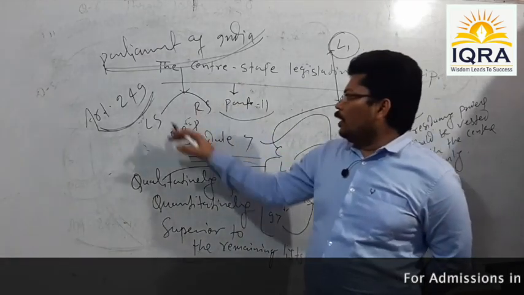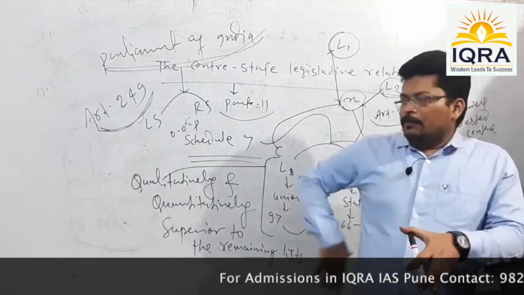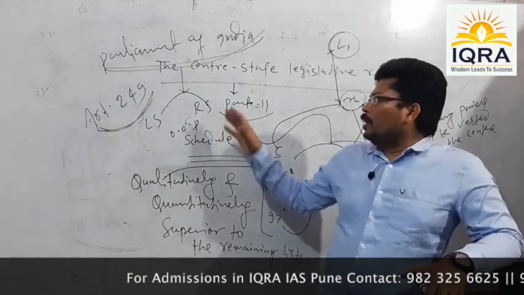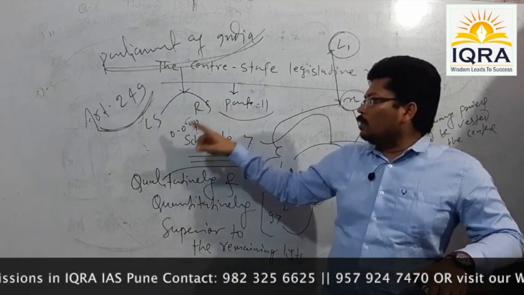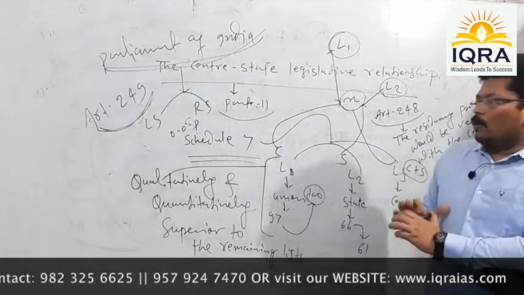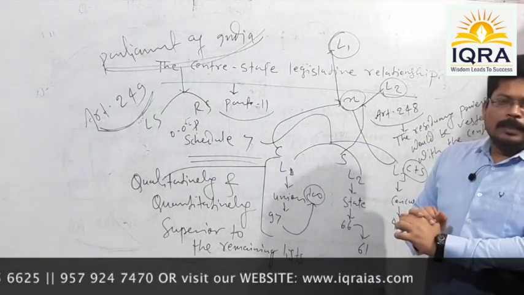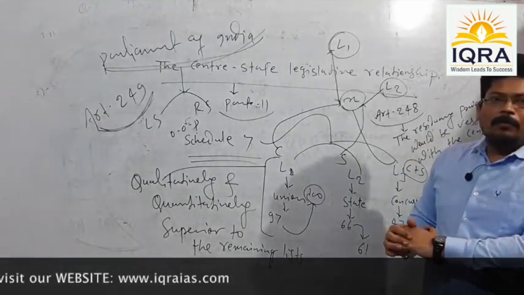So in this way we can see that any legislative business needs to move across all these three different tiers, namely Lok Sabha, Rajya Sabha and office of President.